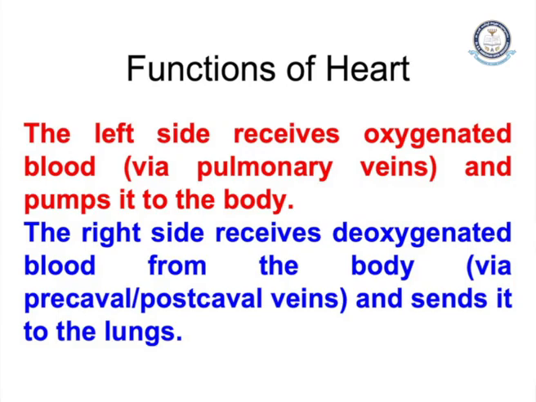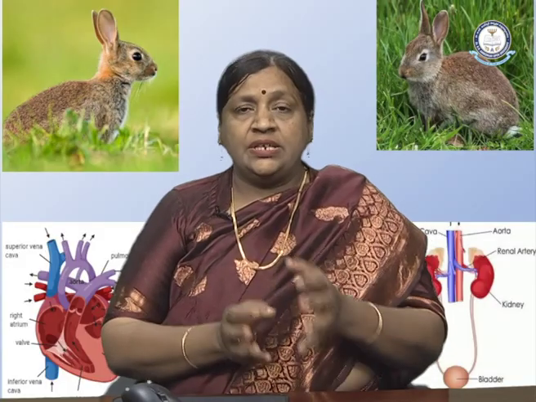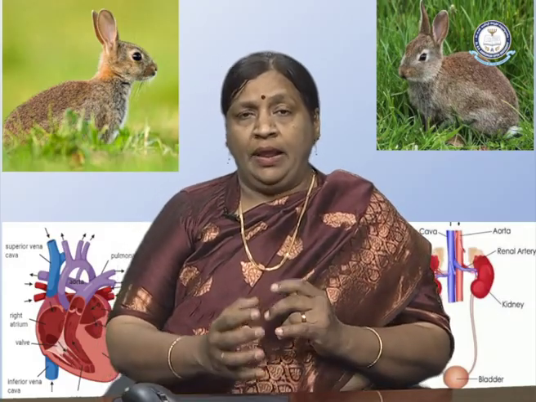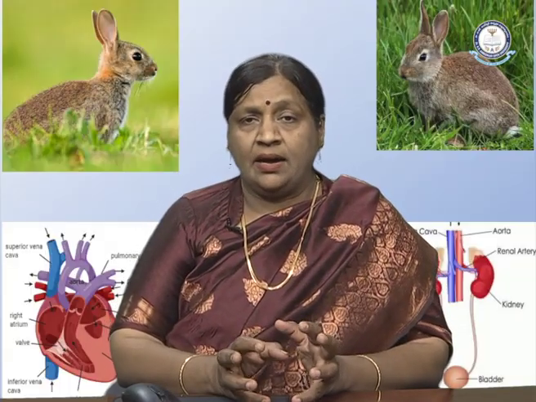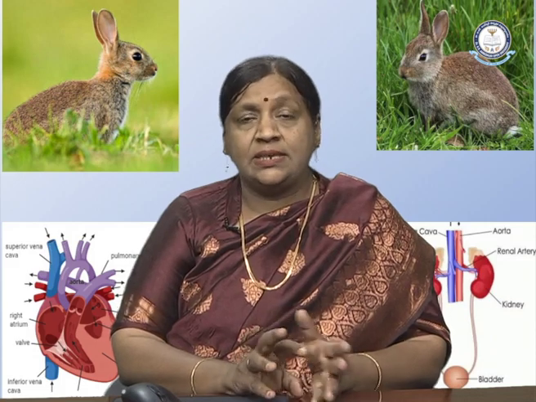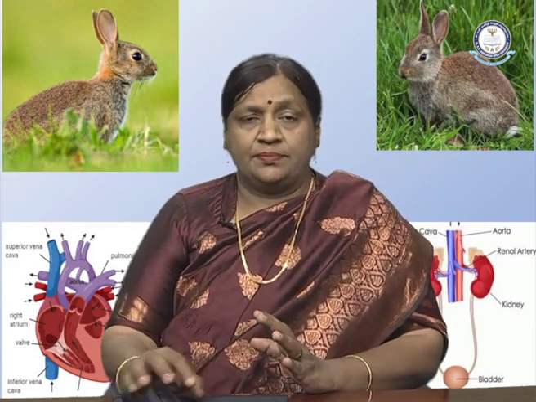On the other hand, the right side receives the deoxygenated blood from the body and sends it to the lungs. This simultaneous flow of oxygenated and deoxygenated blood happening in the heart is termed double circulation.